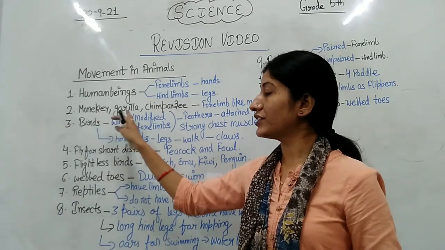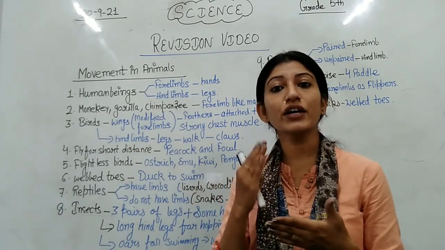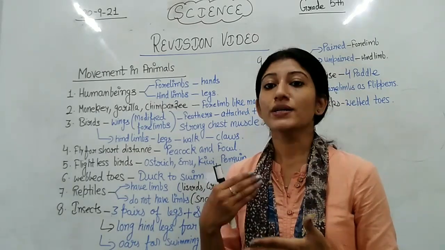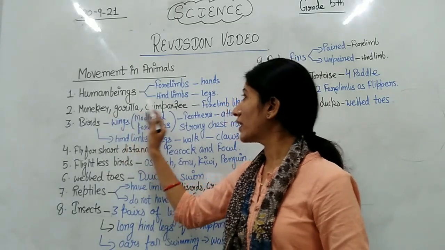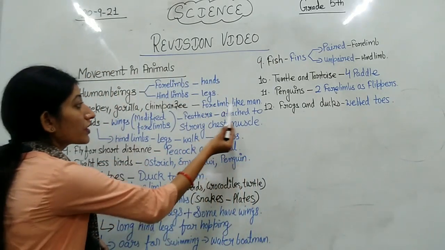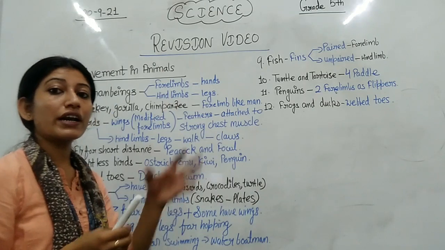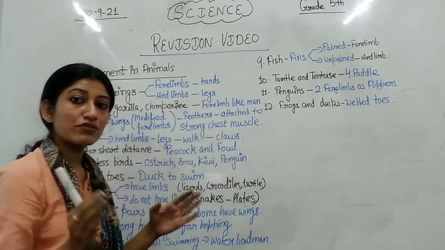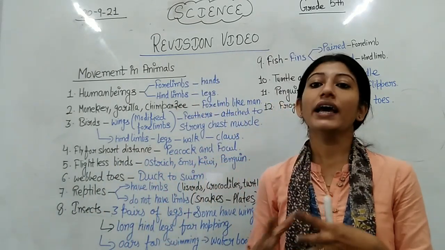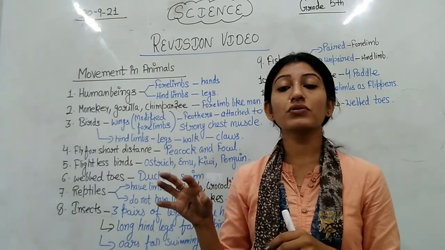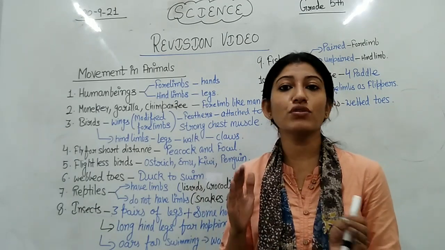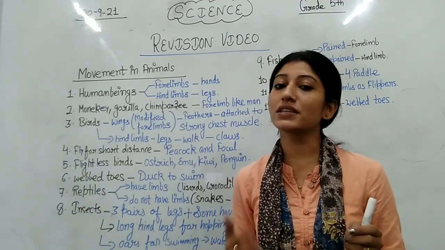Now, here I have mentioned the names of those animals who act like human beings and use their limbs in the same way as human beings. Their names are monkey, gorilla, chimpanzee. What do they do? They use their hands for eating, for grasping things like men. They use their forelimbs like a man, and they use their hands for climbing. Also they use their legs for running and walking, in the same manner as human beings.